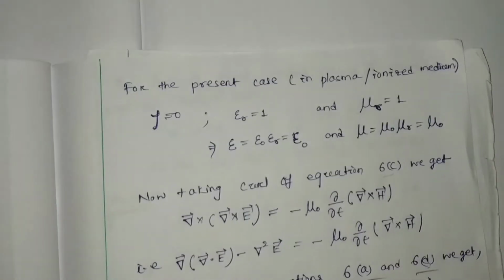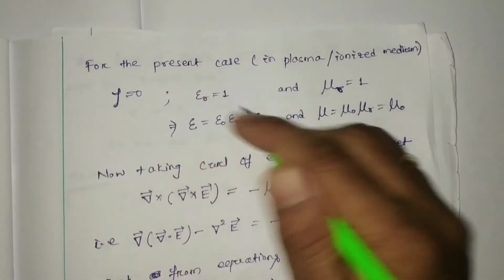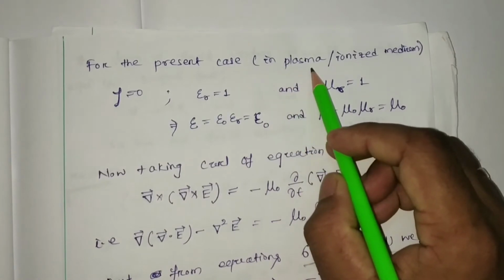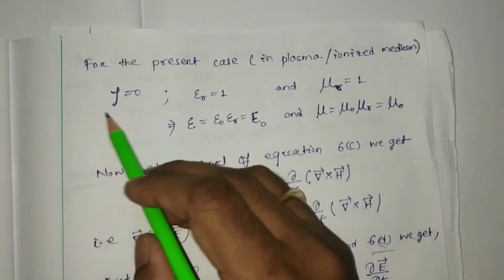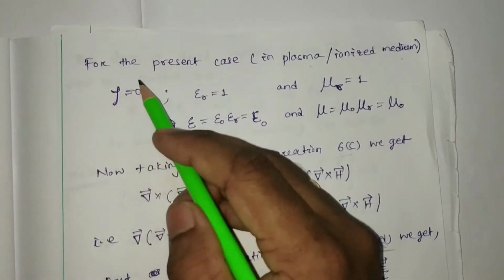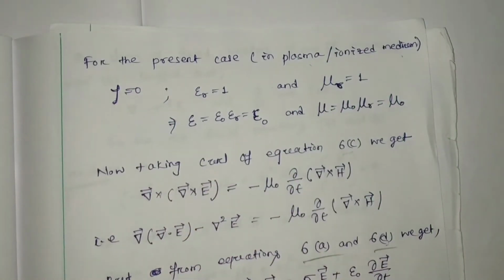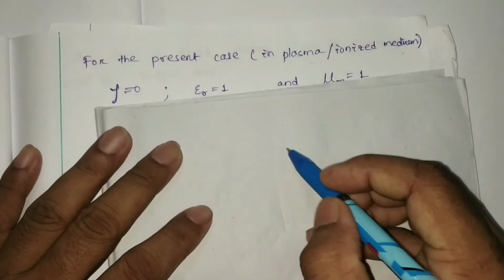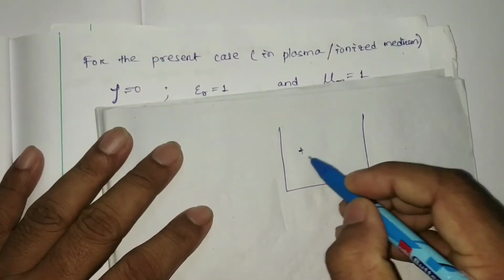We are going to go to the next page. There is the answer: for the present case, that means your plasma or ionized medium, the charge density is 0. Why is the charge density 0? Because there is no static charge found in your plasma medium.